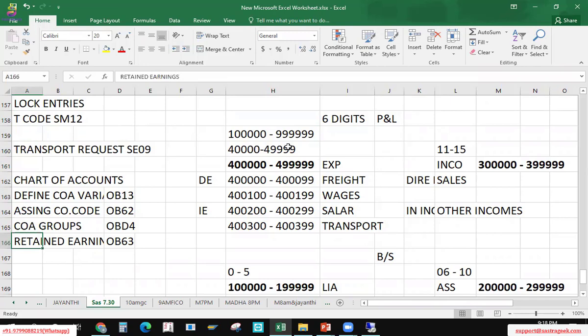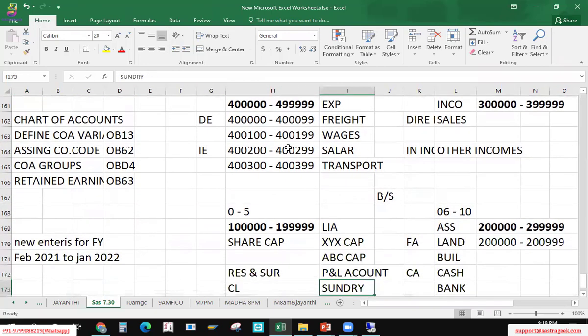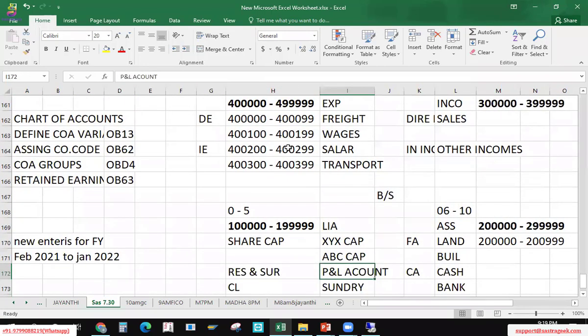So here we have a small topic, the retained earnings account. This retained earnings account actually talks about, in SAP, as a part of the chart of accounts, one GL which acts automatically based on your income and expenses. If incomes are more than your expenses, we will get a profit.